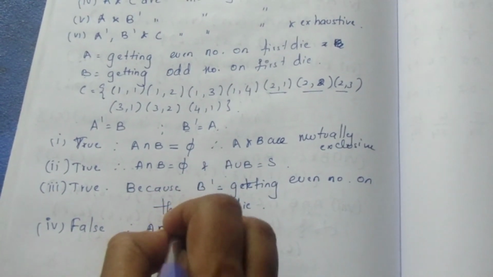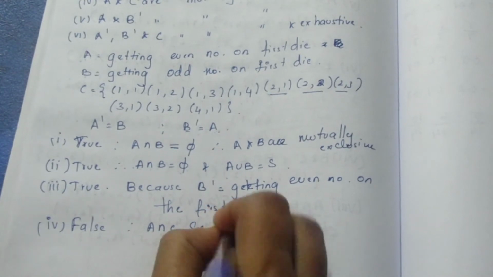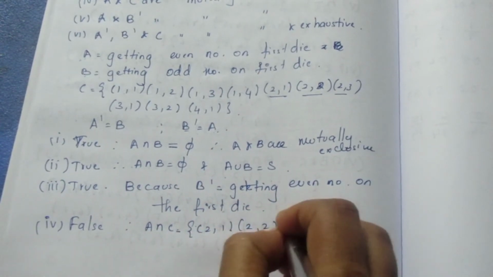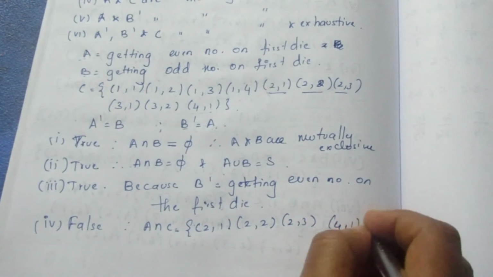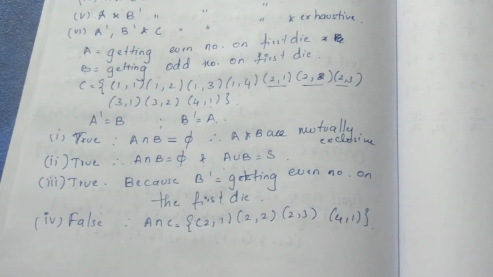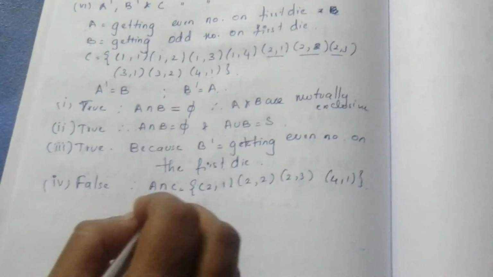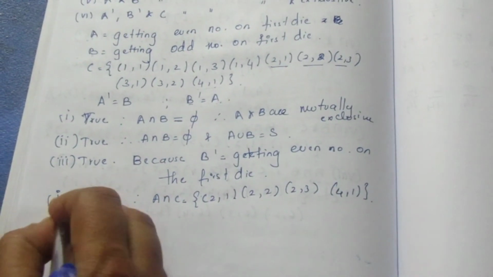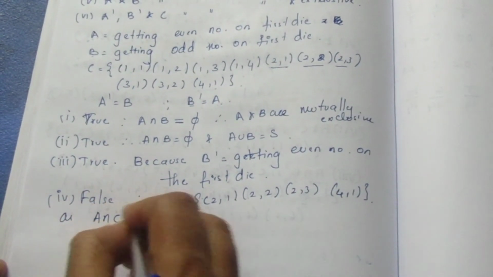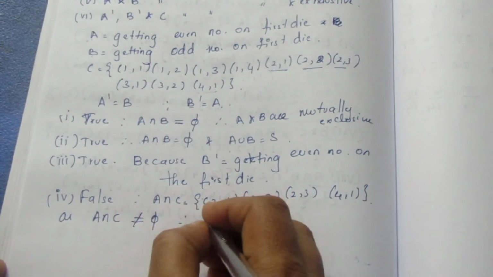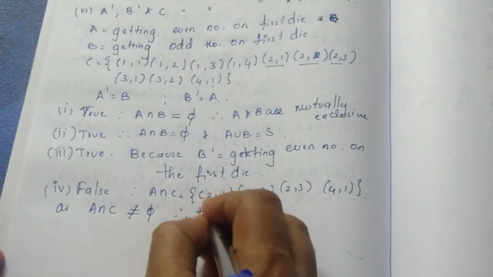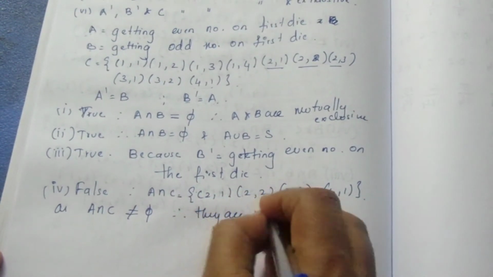A intersection C is equal to (2,1), (2,2), (2,3) and the even number here is (4,1). So as we have an intersection, as A intersection C is not equal to a null set, therefore they are not mutually exclusive.